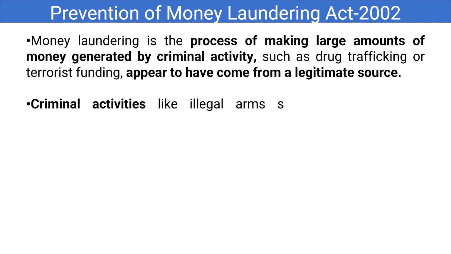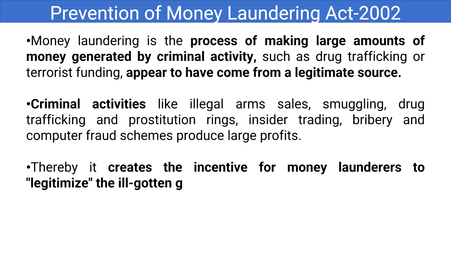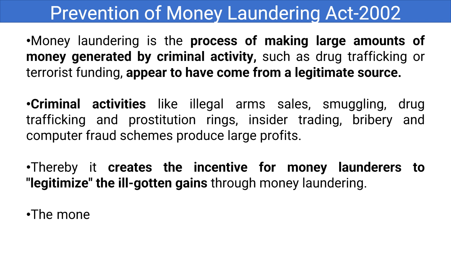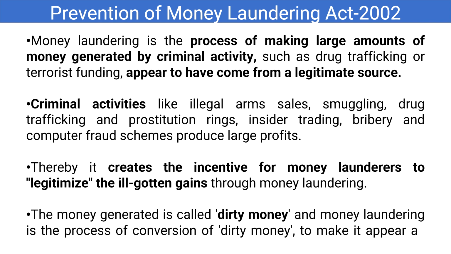And the criminal activities may include illegal arms sales, smuggling, drug trafficking, prostitution rings, insider trading, bribery, and computer fraud schemes that produce large profits, and thereby it creates the incentive for the money launderers to legitimate the illegally gotten gains through money laundering. And the money generated is called dirty money, and money laundering is the process of conversion of dirty money to make it appear as legitimate money. So this is about money laundering, and I will tell you with examples also.